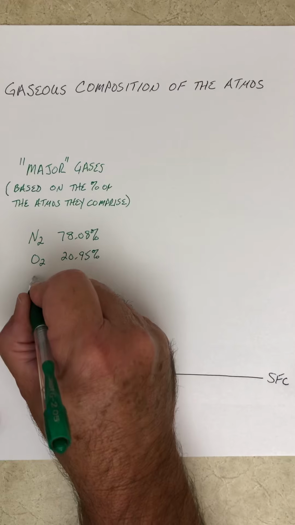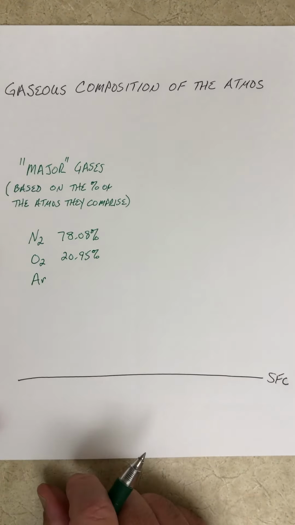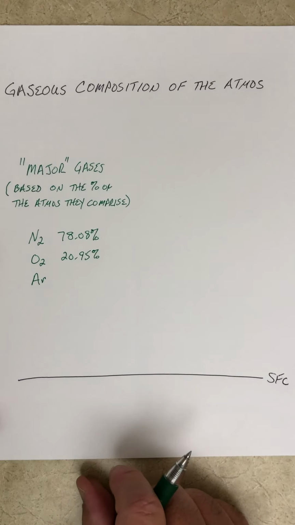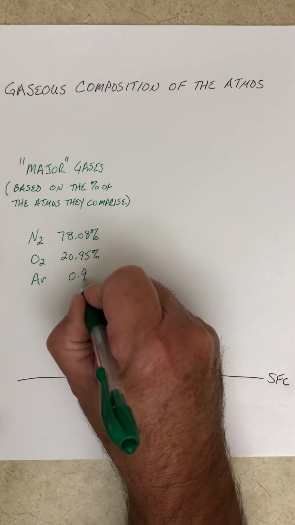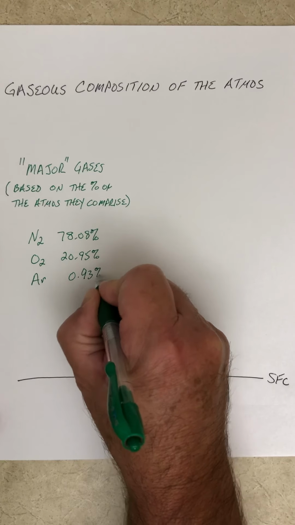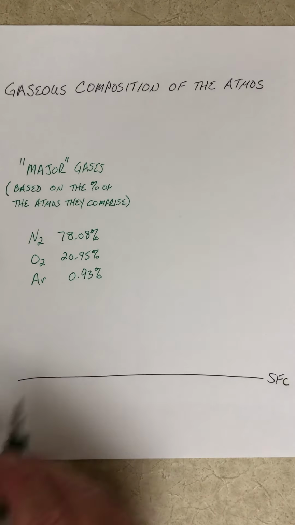And argon, now you're going to look at this and you go, really, that one's considered a major gas? Well, yeah, it is. Argon makes up a little bit less than 1% of our atmosphere, but it's still considered to be a major gas. Nitrogen, oxygen, argon are the three major gases.